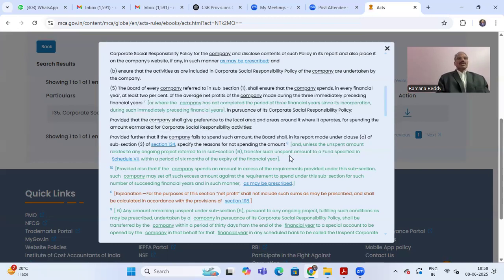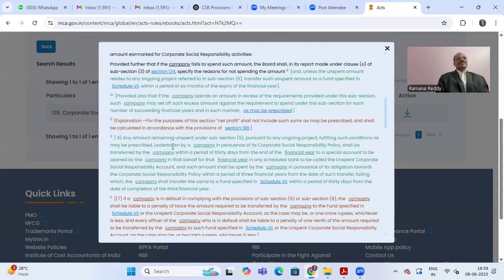Suppose the company has not spent that amount, then within 6 months, the company has to transfer that amount to the account specified in Schedule 7. If it is an ongoing project, then the amount has to be transferred to a separate bank account. That we are going to discuss in the next subsection. Provided also that if the company spends an excess amount, this can be set off in subsequent years.